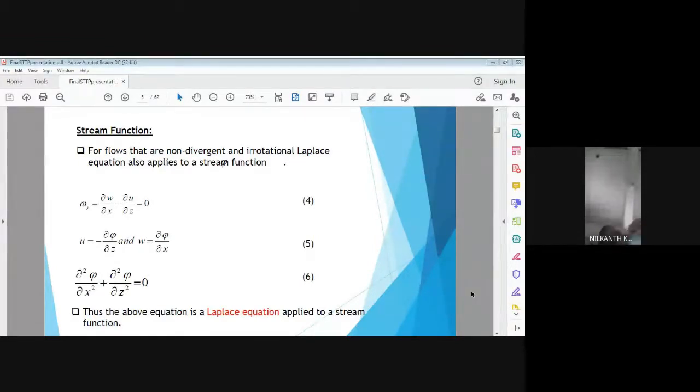If we substitute the values of u and w in the equation number 4, it results into Laplace equation again in the form of stream function. So equation number 6 and equation number 3 are the two important forms of Laplace equation for a velocity potential